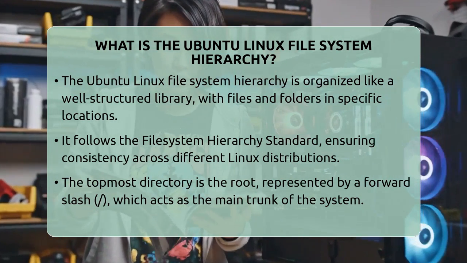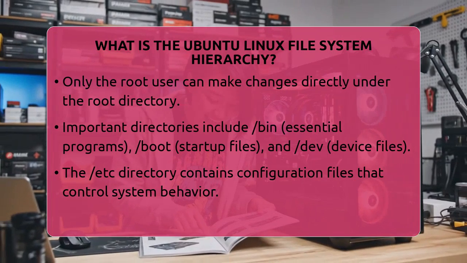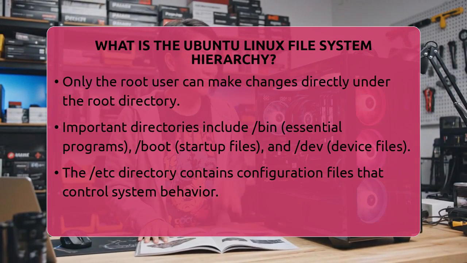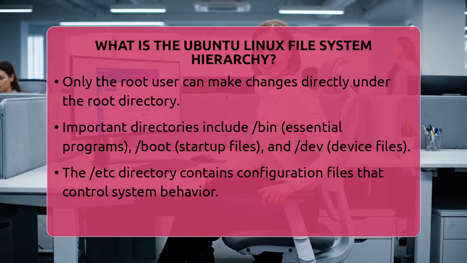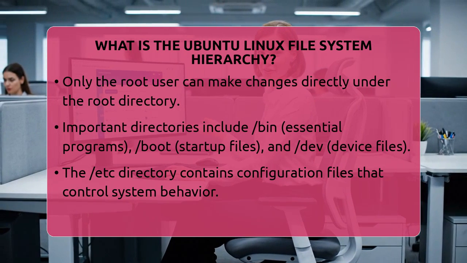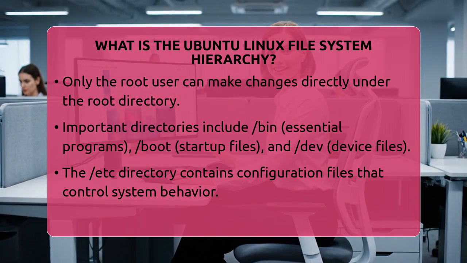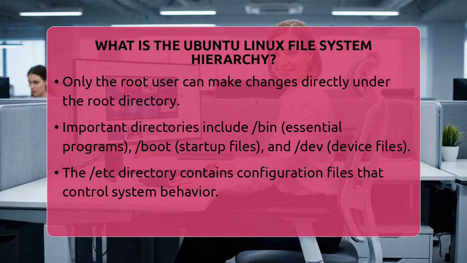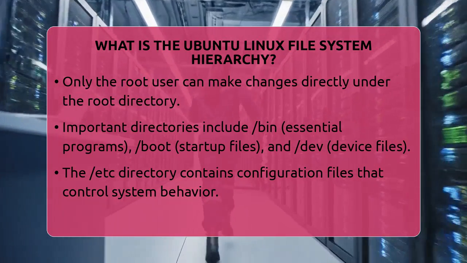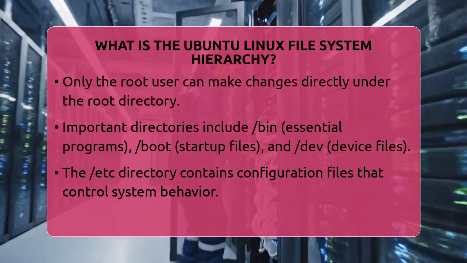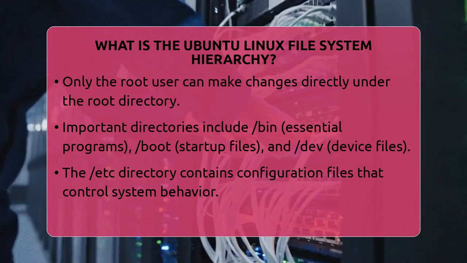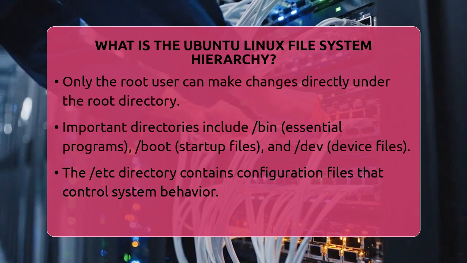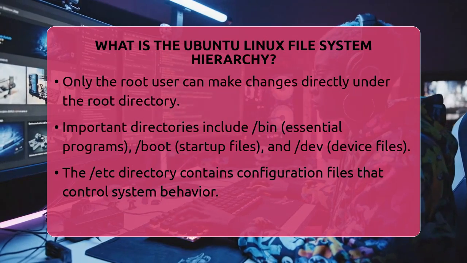The first one is /bin, which holds essential programs needed to run the system. These are commands like listing files or copying data. Next is /boot, which contains the files needed to start up the computer, like the kernel, which is the core part of the operating system. The /dev directory holds device files that represent hardware like your mouse, keyboard, or hard drive.